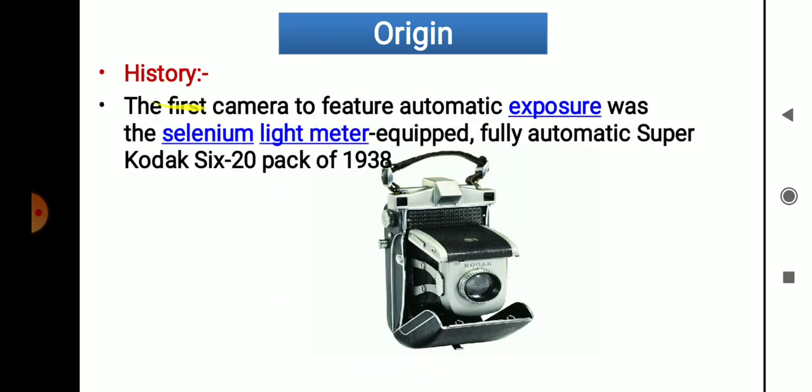Then the first camera to feature automatic exposure was the fully automatic Super, equipped with a selenium light meter, developed in 1938 by Kodak. So this is the camera which was developed in 1938. It is fully automatic and equipped with a selenium light meter.